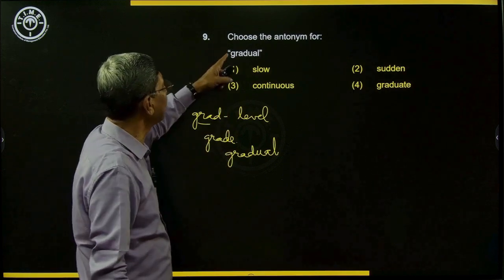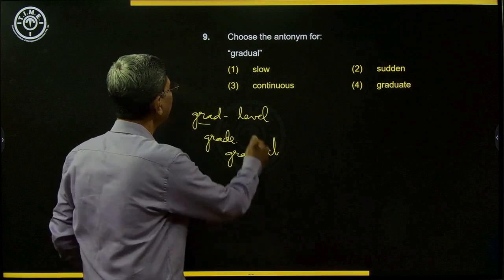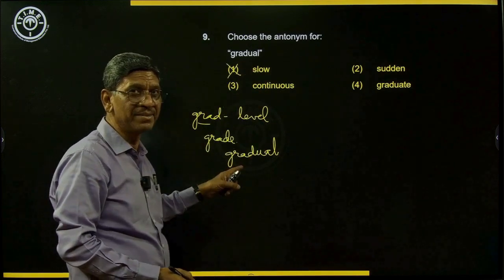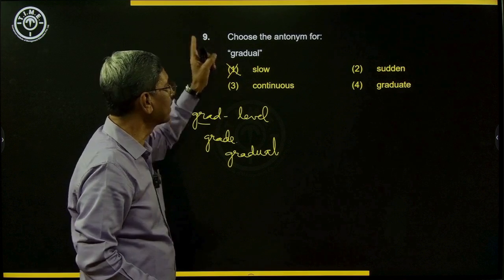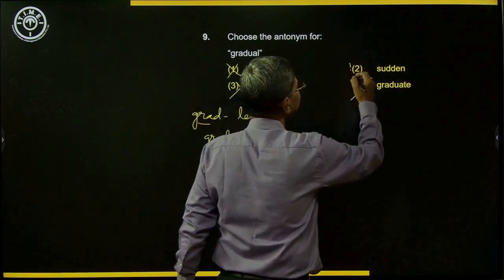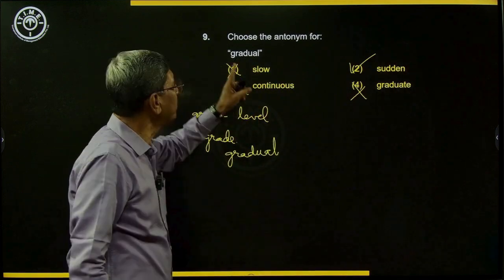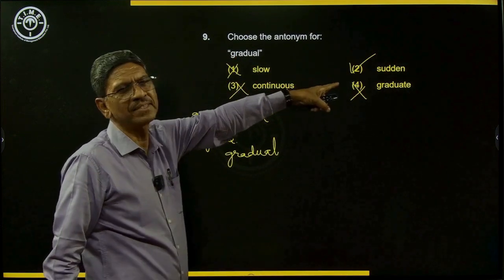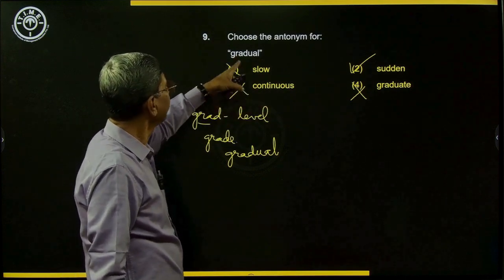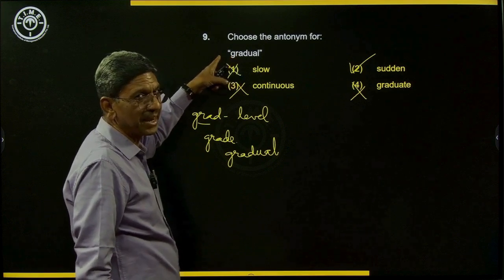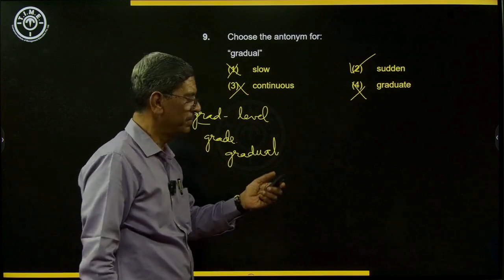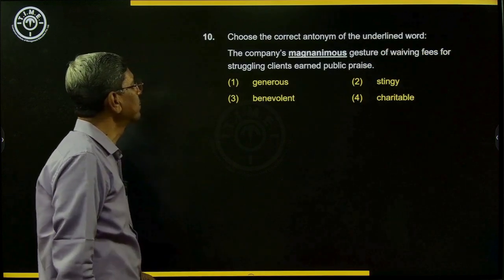Gradual is slow, but the opposite should be something else. Continuous? No. Graduate? No. It is sudden. So the antonym for gradual would be sudden. Slow is its synonym, whereas sudden is the antonym. So let us look at the next word.